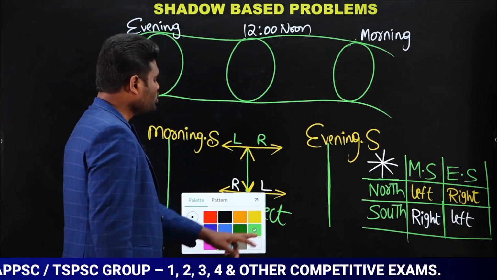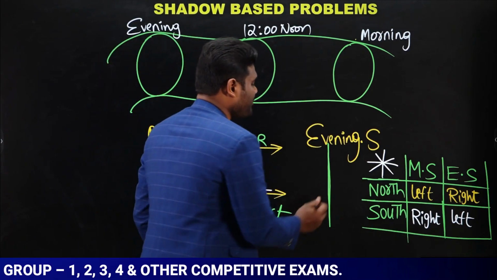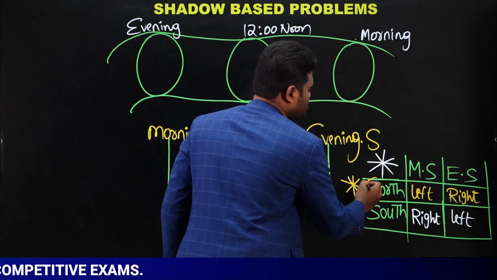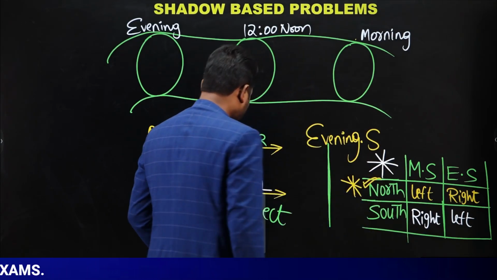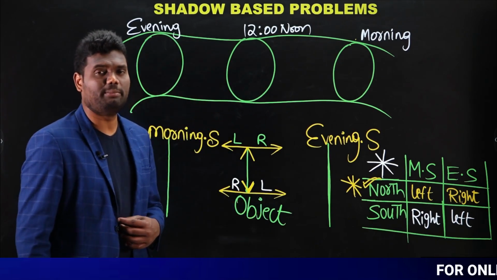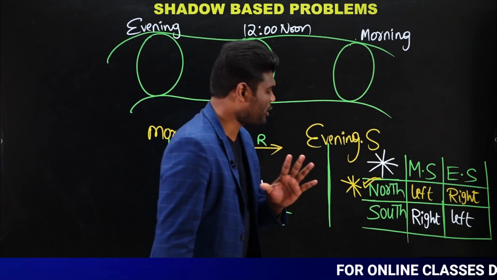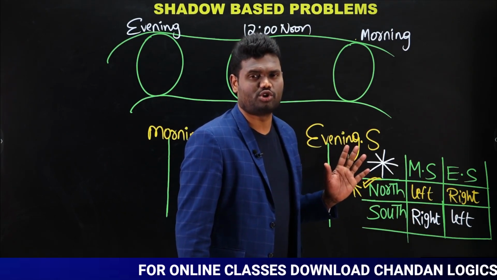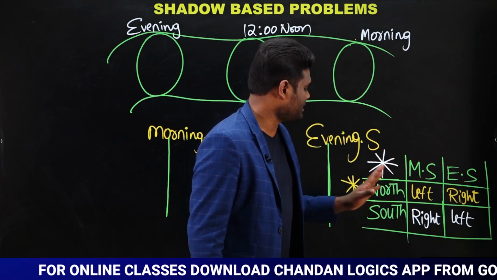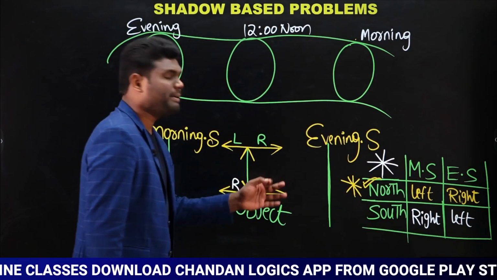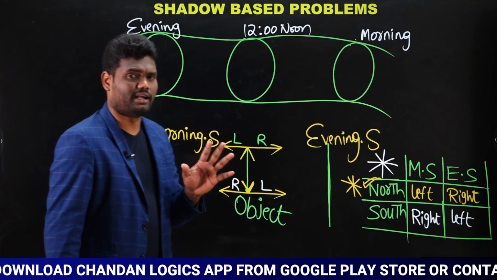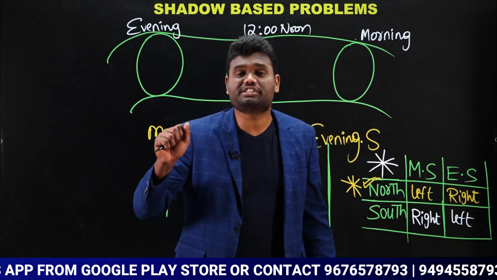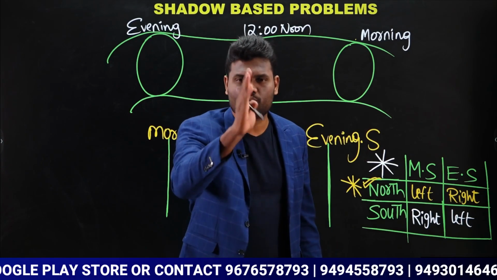Now, what to remember? You need to remember one key point. That key point is what happens when the person is facing towards north. Just remember this. If you remember this, automatically solving this question will be very simple. Just remember one important point. Morning shadow left hand side, person is facing towards north. Evening shadow right hand side, person is facing towards north. Remember this one single point, nothing more than that.